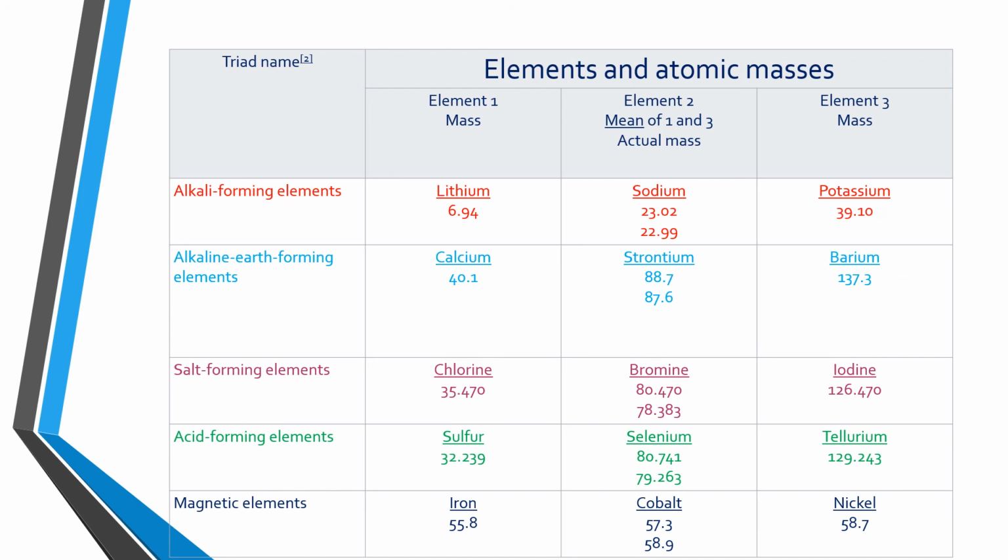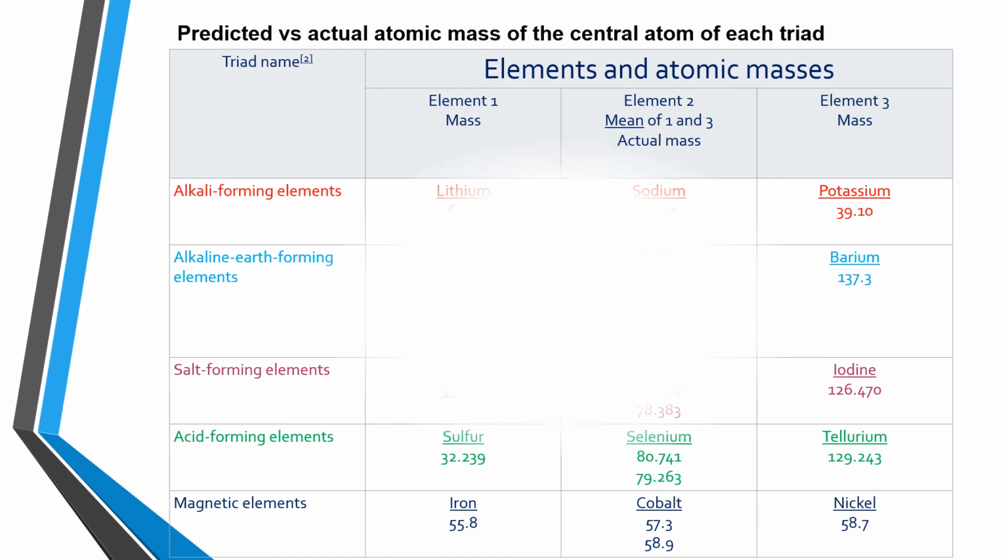Coming to the limitation, it fails to arrange all the known elements in the form of triads, even those having similar properties. Though it is a limitation, we have to appreciate Dobereiner. That is why till today we remember him, because he started the first classification of elements. Otherwise it would not have been possible for other scientists to classify the elements.